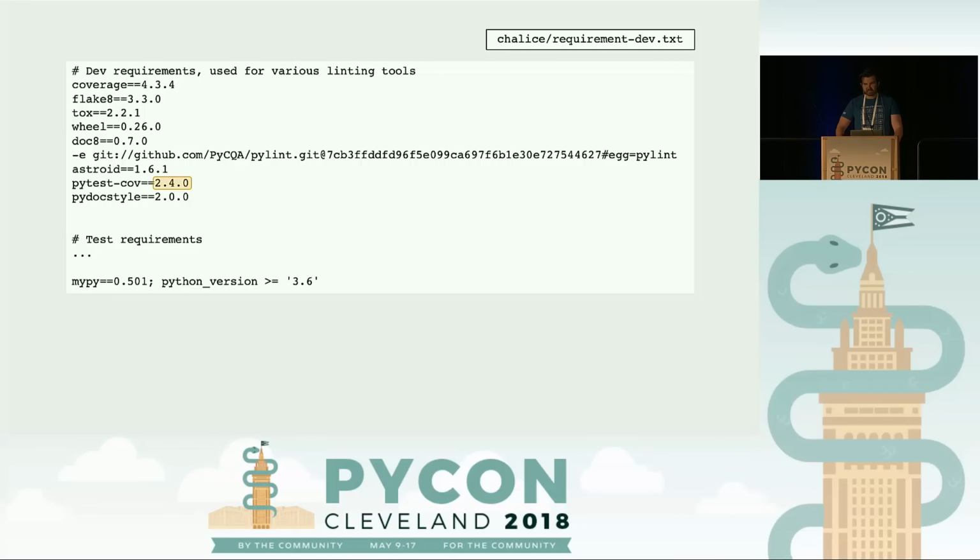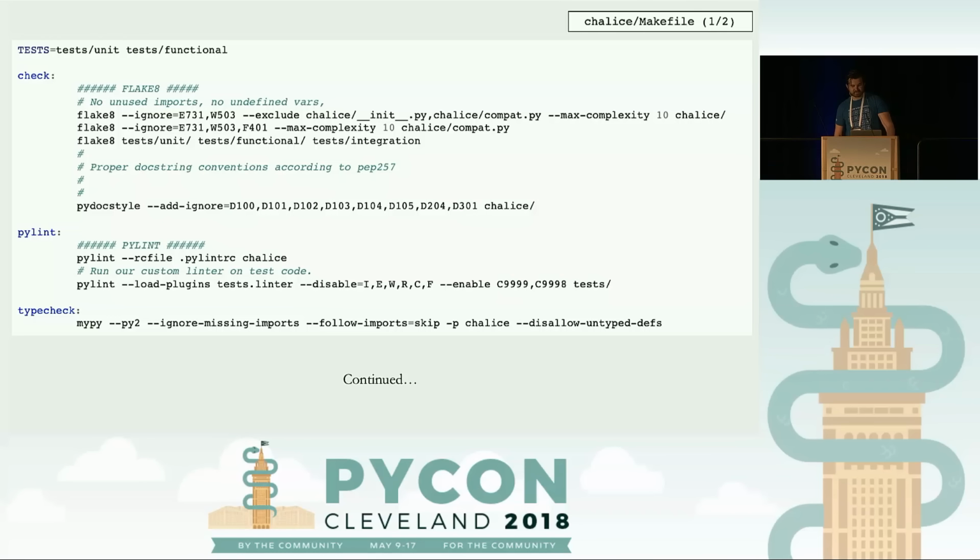because if we do, there's a chance we pull in a new check, pull in a new bug that might break our builds and force us to immediately upgrade. By locking, we can upgrade on our own watch. In order to install it, it's very simple, pip install -r. So now we have all the tools installed, let's talk about the Makefile.